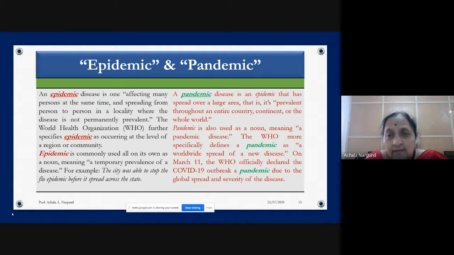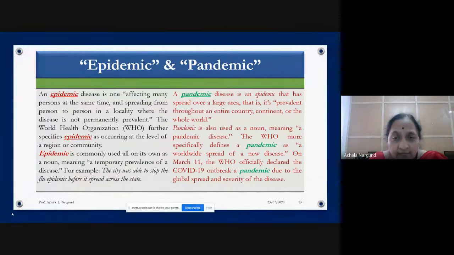Other than that, there is a word called pandemic. A pandemic disease is an epidemic that has spread over a large area. Epidemic has spread over a small area, whereas pandemic has spread over a large area. It has gone throughout the country, throughout the continent, throughout the world.